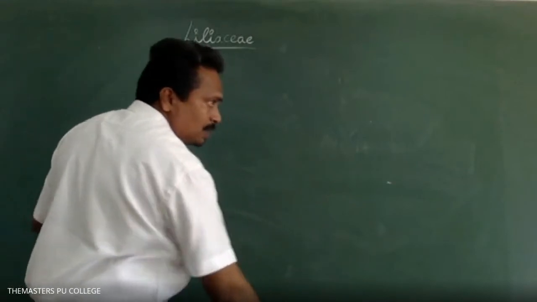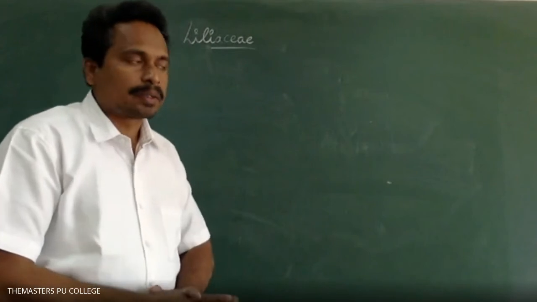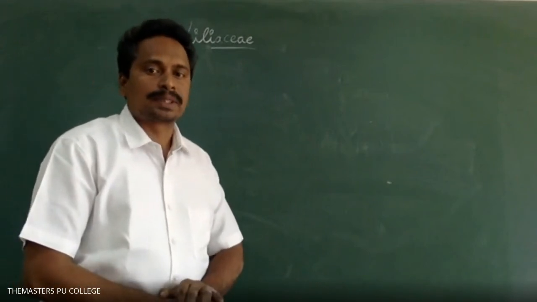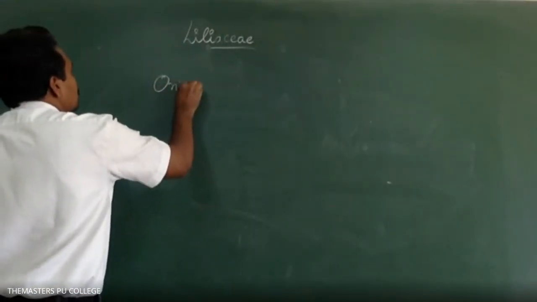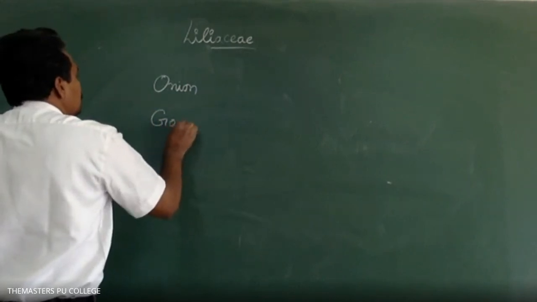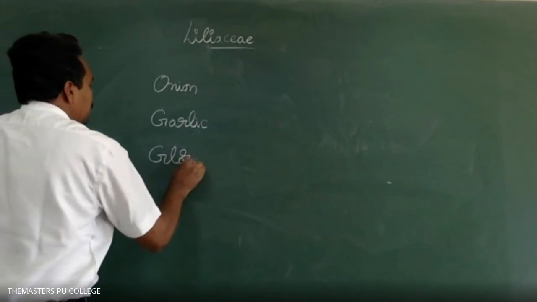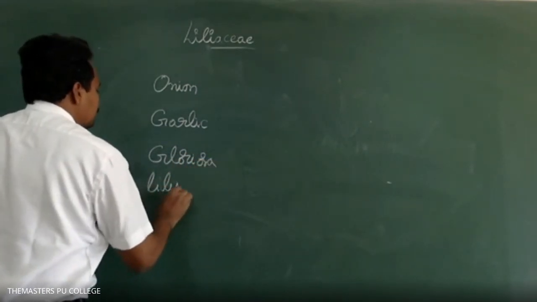What are the examples of the Liliaceae family? Onion, garlic, gloriosa, lily plants.